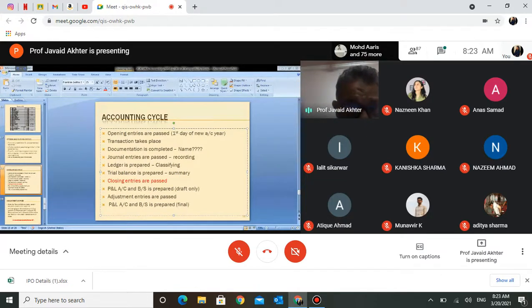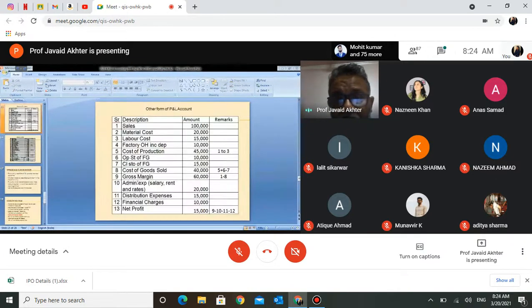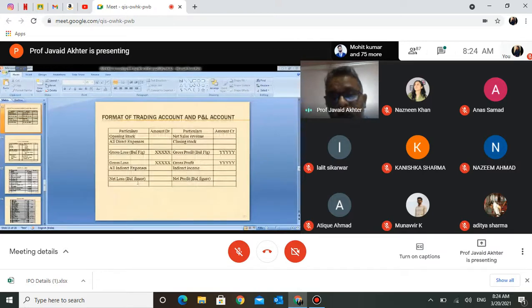Okay, so I was telling you about documentation. Once documentation is complete, you go for the journal entry, then ledger, then trial balance, and now I'll explain closing entries. Before I explain closing entries, look at this one. Here you are writing all direct expenses. Here you are writing closing stock. What is this? The statement, profit and loss account. What is the other name of this statement?